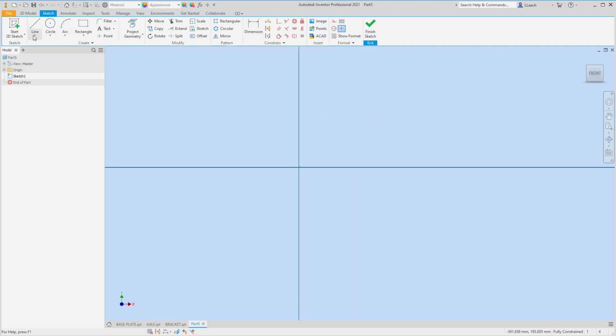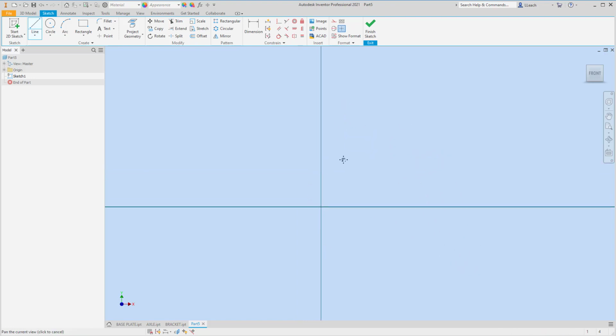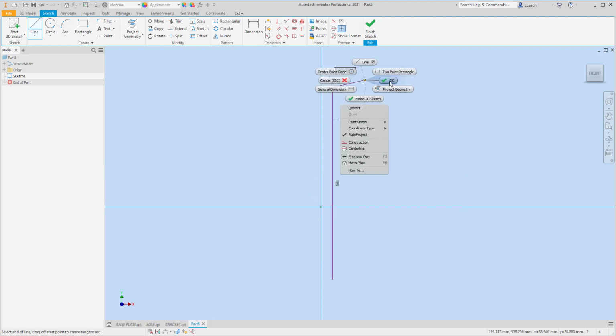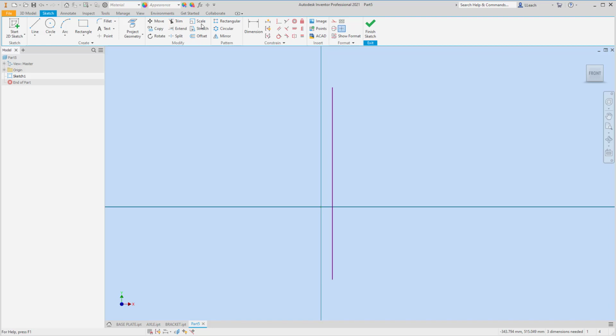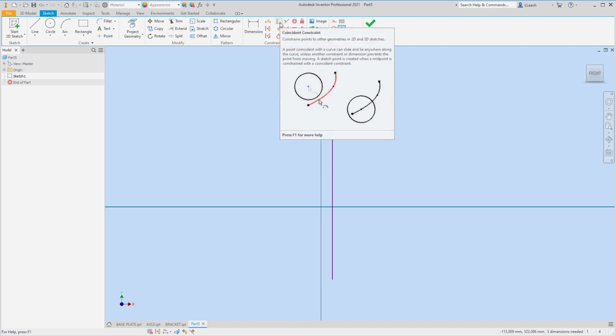So I'm going to make a line, and I'm just going to draw this thing super long. That looks super long, right? Make sure it's straight. I'm going to right click, hit OK. I'm going to go to my coincident constraint. I always get those confused.